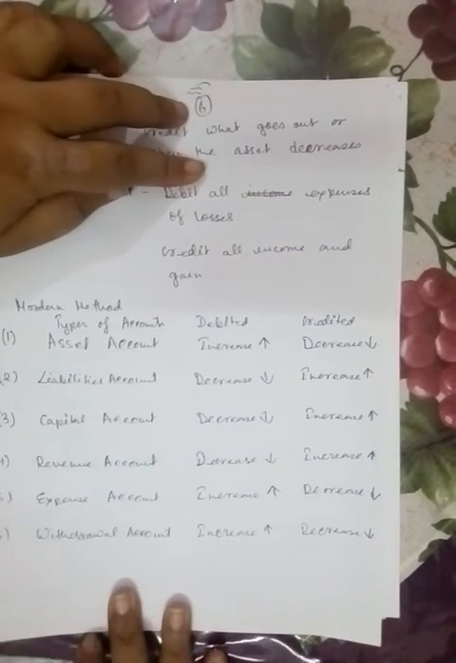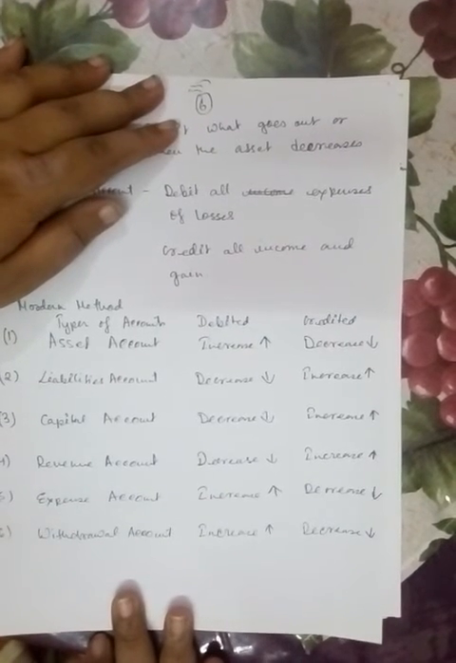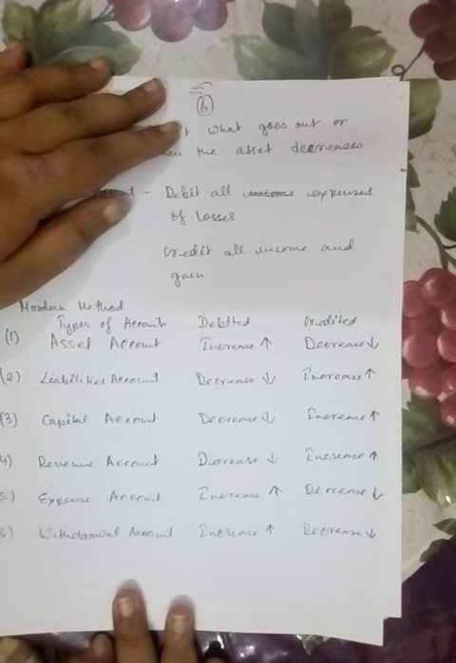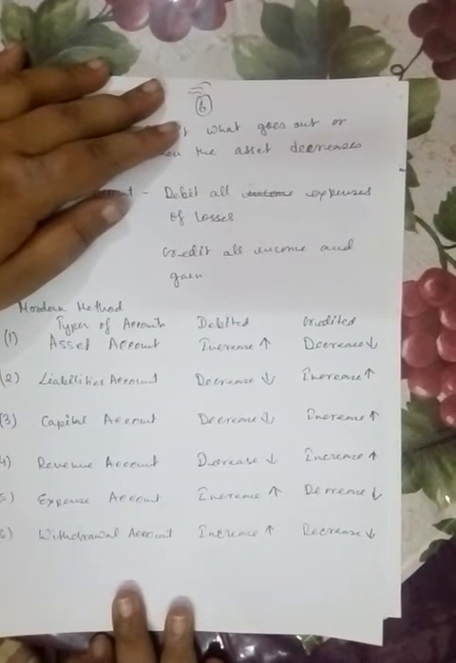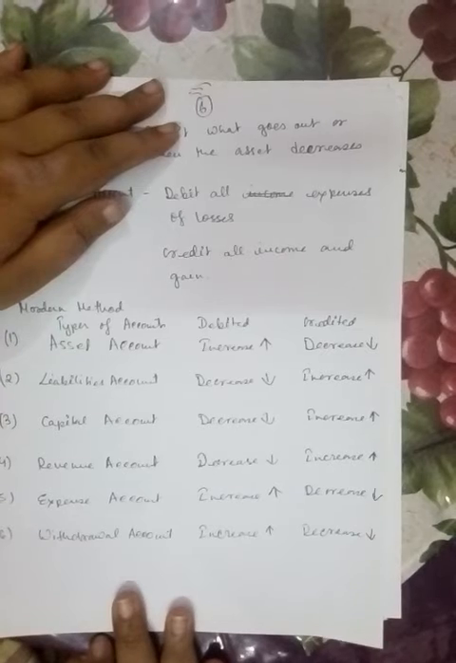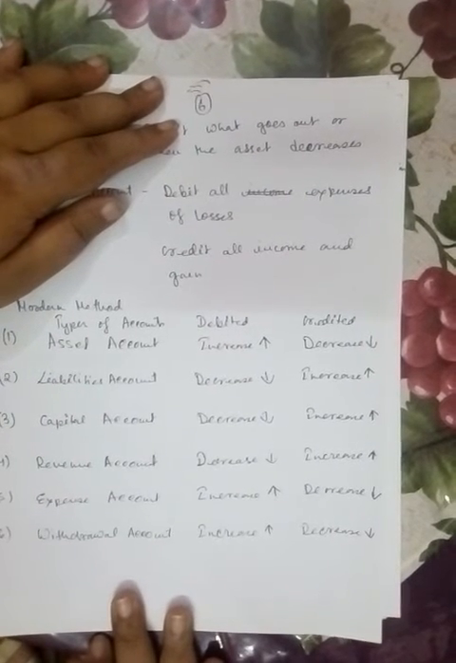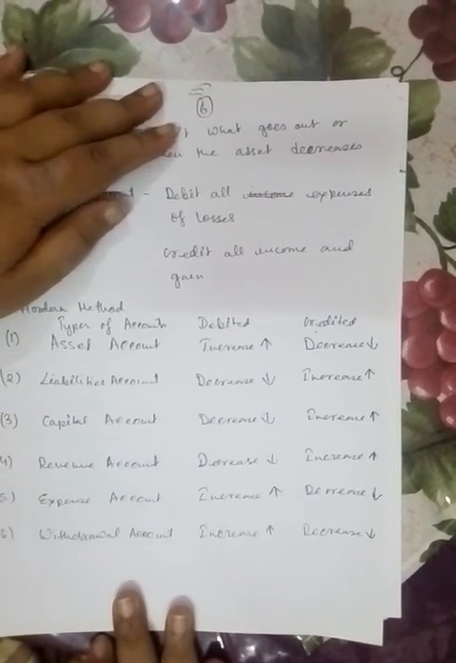Then comes the withdrawal or the drawing account. When the owner withdraws something from the business, it withdraws its capital or it withdraws a profit for its personal use, it is called the withdrawal account. When the owner withdraws more, then it is debited. When the withdrawal becomes less, then it is credited.